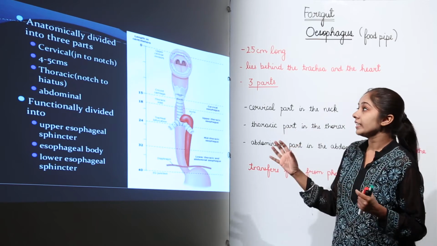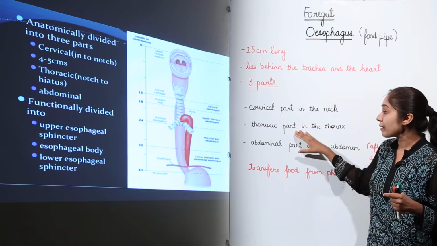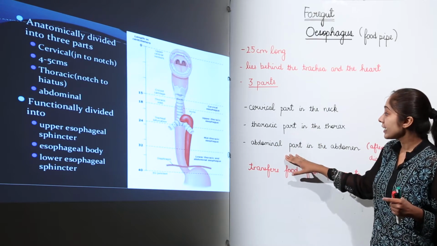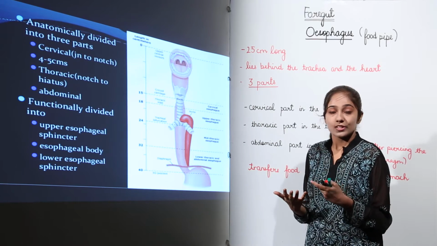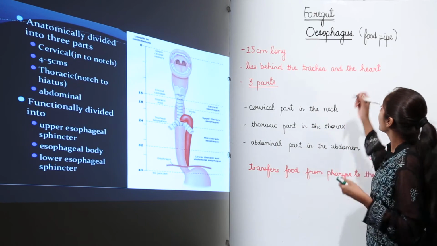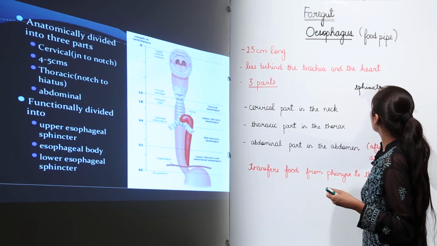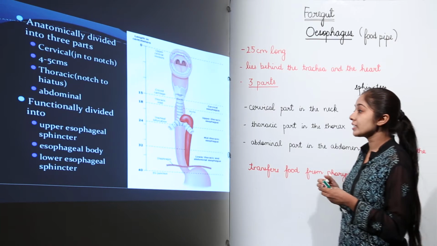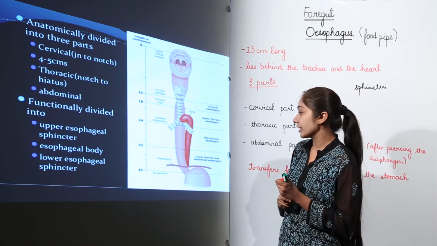So, let us see the three parts, right. Anatomically it is divided into three parts, that is the cervical part, the thoracic part and the abdominal part, right. So, here we have sphincters, just the spelling I will write for you. Now, in case of esophagus, we have the upper esophageal sphincter and the lower esophageal sphincter.